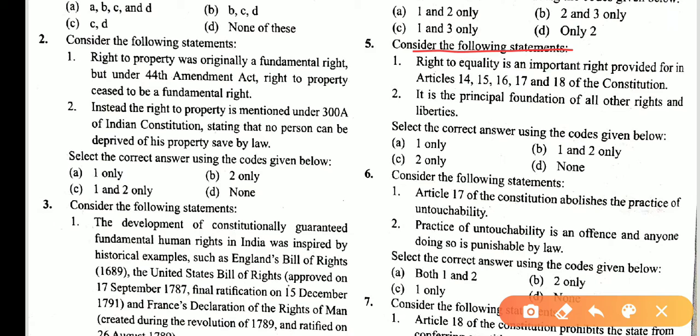Consider the following statements. Right to equality is an important right provided for in Articles 14, 15, 16, 17, 18 of the Constitution. This statement is correct. It is a principal foundation of all other rights and of liberty. This statement is also correct. So 1 and 2 are correct statements. So the answer is B.